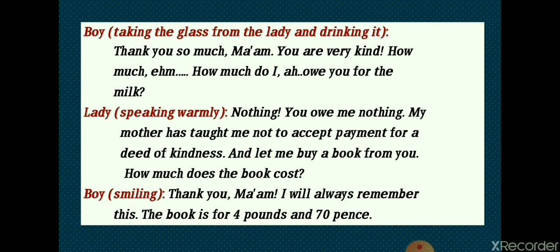Boy: Thank you, ma'am. Thank you so much. You are very kind. How much do I owe for the milk? Lady: Nothing. You owe me nothing. My mother has taught me not to accept payment for a deed of kindness. And let me buy a book from you. How much does the book cost? Boy: Thank you, ma'am. I'll always remember this. The book is for £4 and 70 pence.